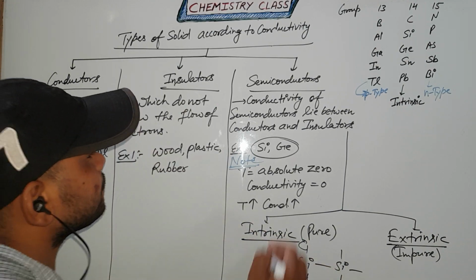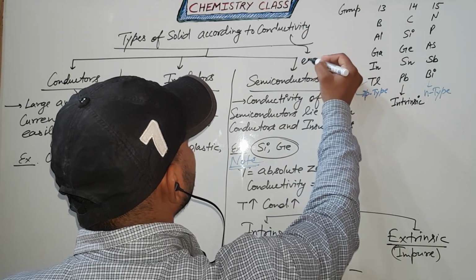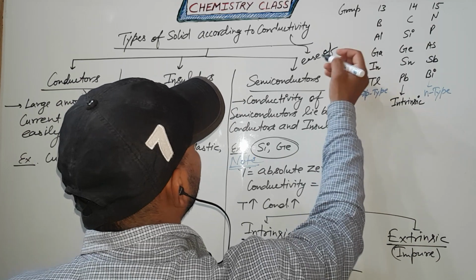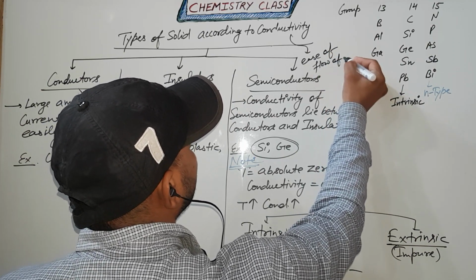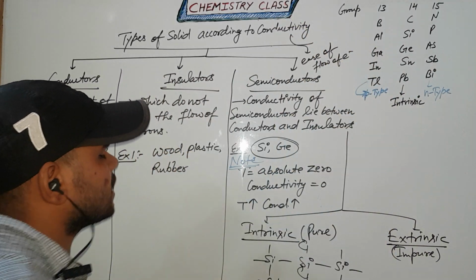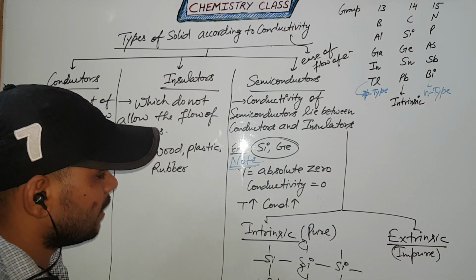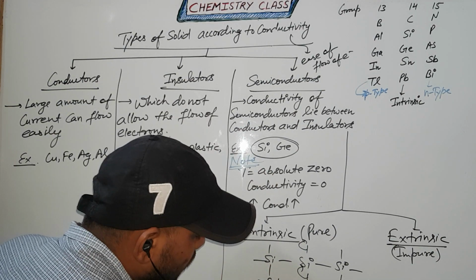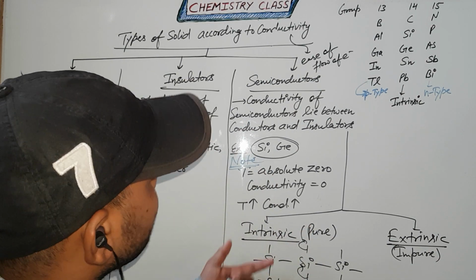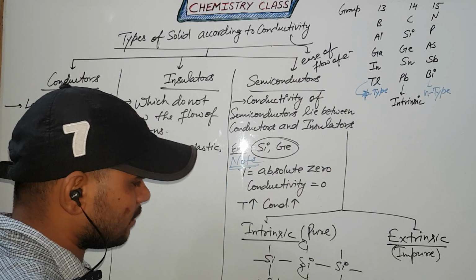This flow of electrons is also known as conductivity. So in the intrinsic case, electrons go to the excited state, that's why it conducts electricity. Clear?